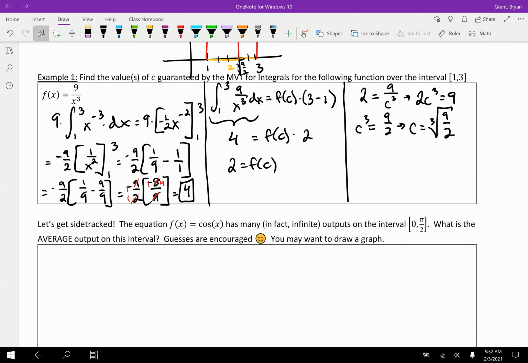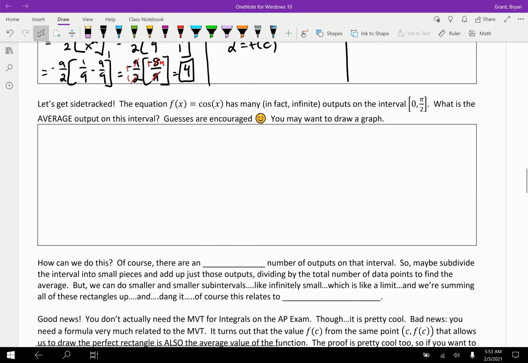But I mentioned that we were going to use this result to help us find something else. So let's do a temporary sidetrack, and then we will come back together. So what is this temporary sidetrack? Well, the temporary sidetrack has to do with a different, completely unrelated equation.